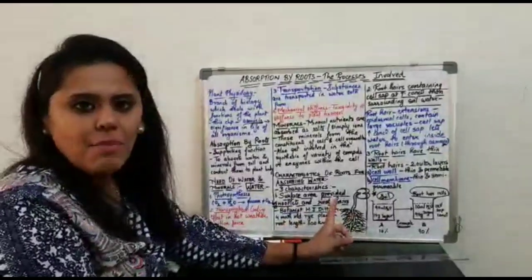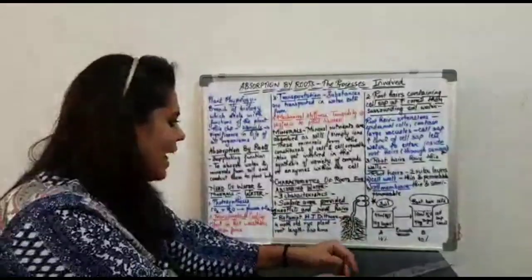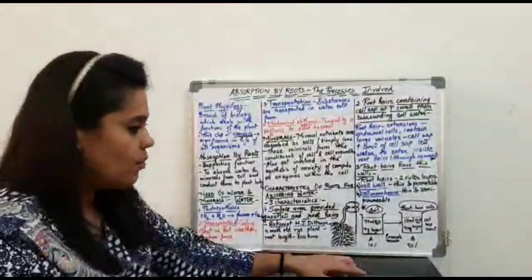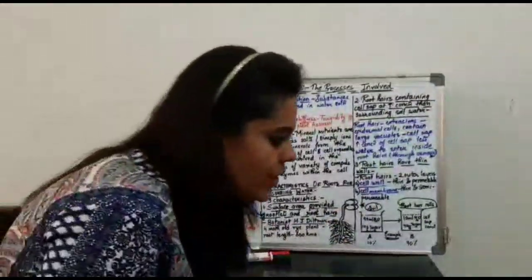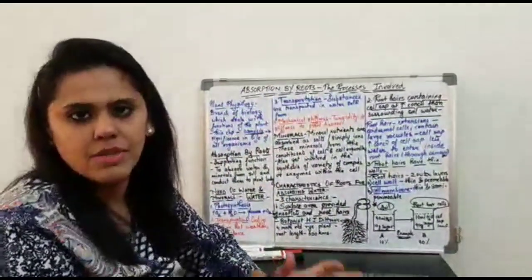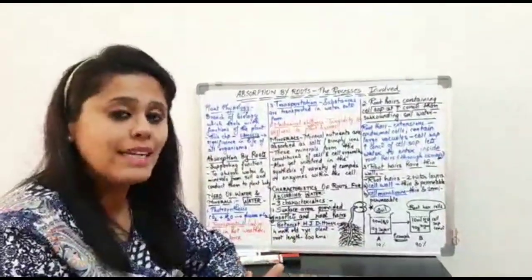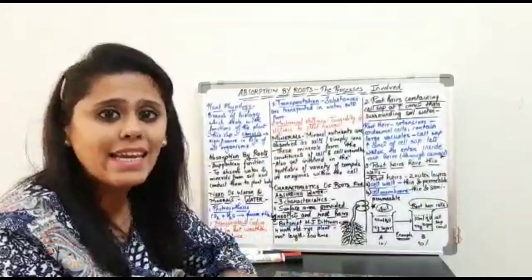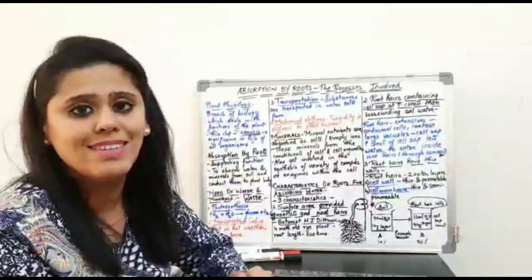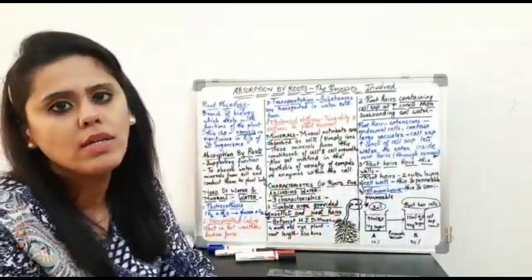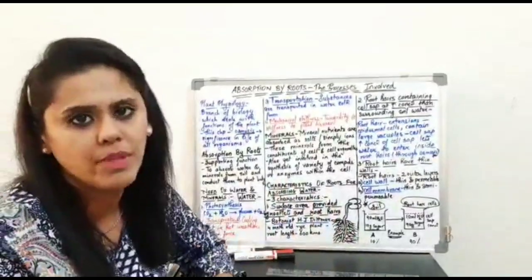The next part of the chapter explains the characteristics of the roots for absorbing water. Now, as we have known, the roots are responsible for absorbing water and minerals from the soil, but there need to be specific characteristics present in the root so that it can absorb maximum water and minerals from the soil.